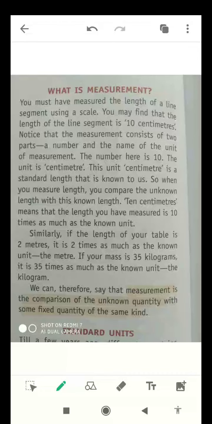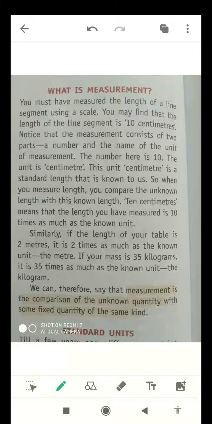Today, in video number 26, I will tell you about measurement. Apart from measurement, I will also tell you about standard units of measurement along with multiples and submultiples of units. Okay, students, so let's start with the measurement.